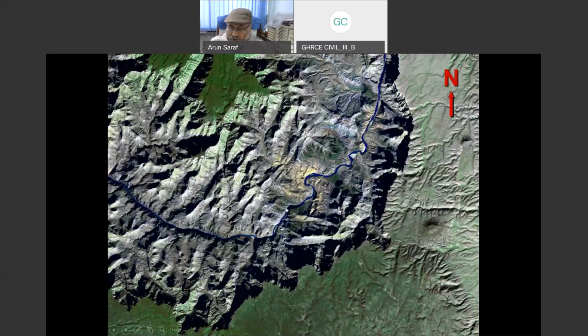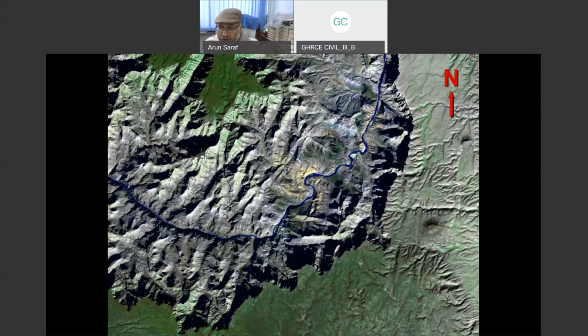This is what we perceive, and geomorphologically or topographically, it is not possible. We are all civil engineers or having that kind of background. We know that this is not possible in nature, that a river will flow on the ridge or on higher grounds. A river has to flow in the valley.